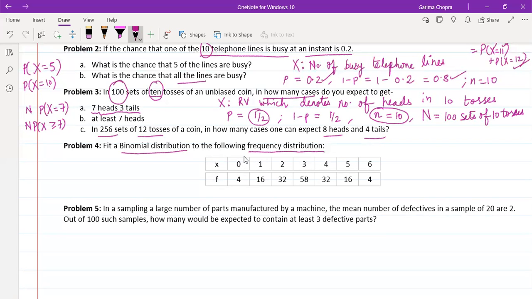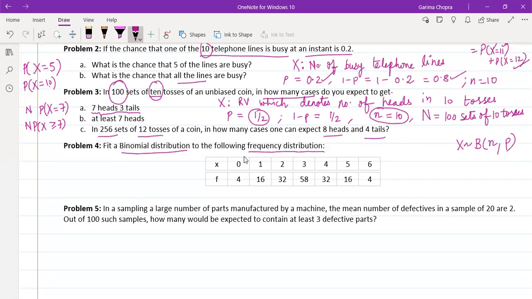We know that if you have some random variable X governed by the binomial distribution, then the two parameters are n and p, where n is the number of trials and p is the probability of success. So here we will firstly try to find these parameters n and p.